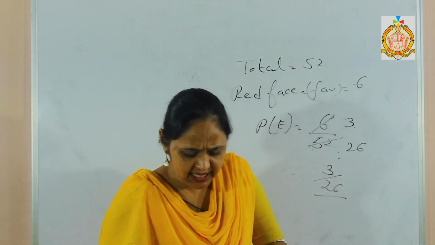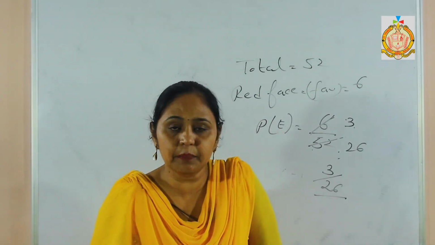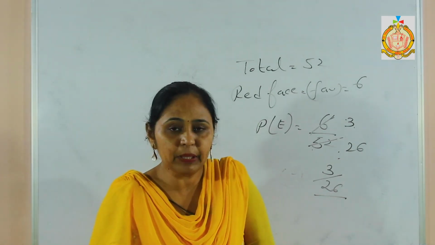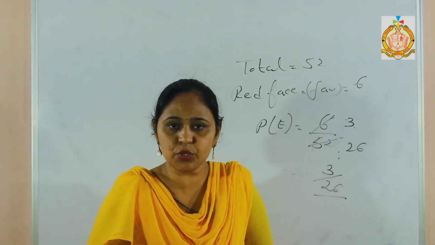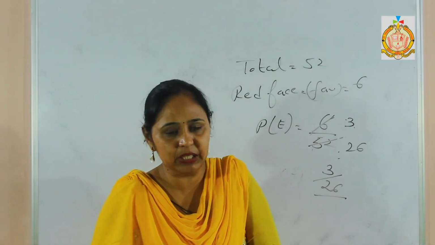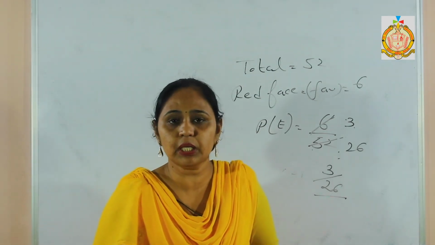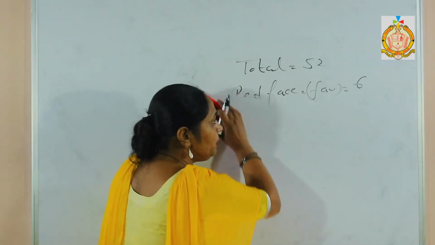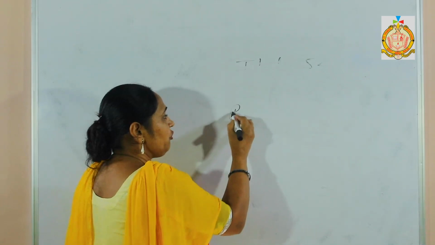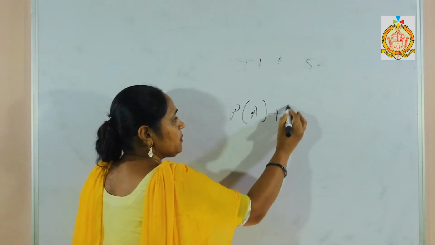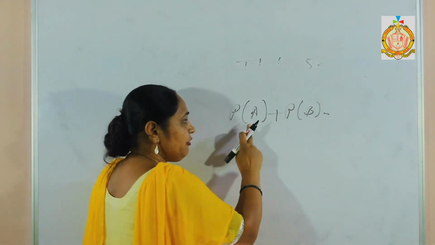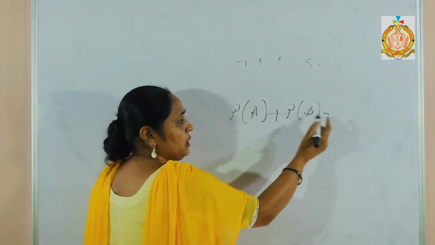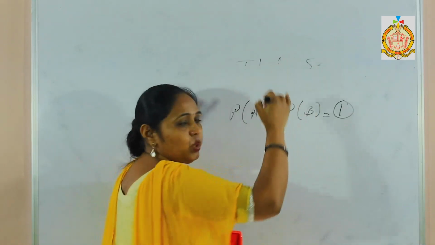Now, in the next sum, number 6: if A and B are two complementary events, what is the meaning of complementary event? Complementary means if A is possible, B is not possible. If B is possible, A is not possible. If I take the probability of A plus probability of B, because if A then not B, if not B then A will be there, the probability is 1.